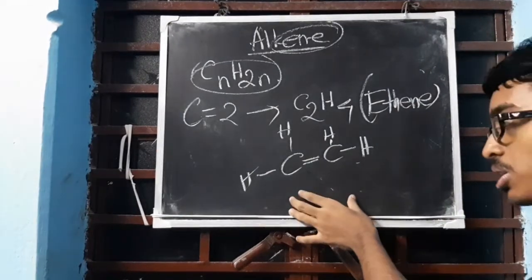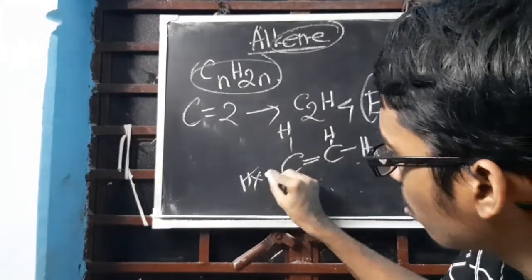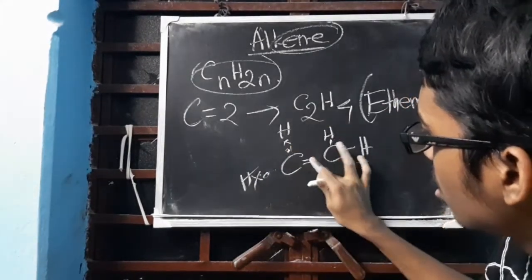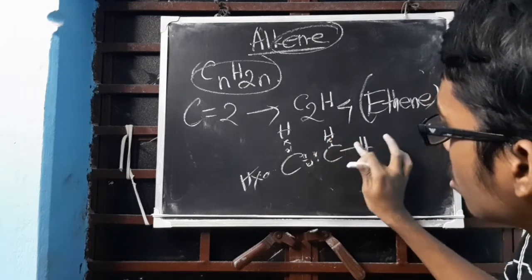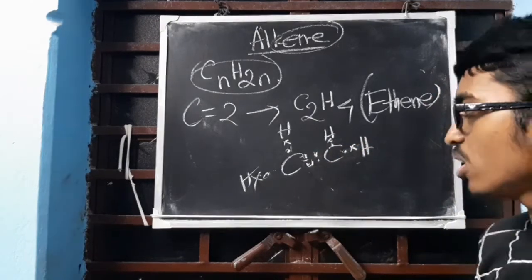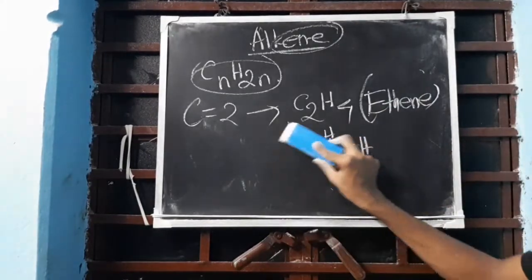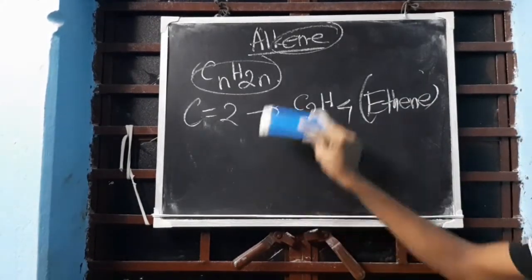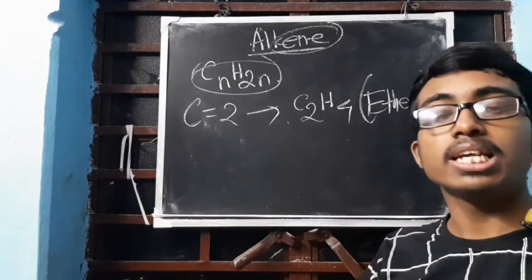I am drawing a bond line structure. If you want an electron dot structure, put a cross and dot here, and 2 dots at each end, like this. Done? Sorted? Electron dot structure done. Clear? Understood? So the first member of the alkene group is not methene, it's ethene.